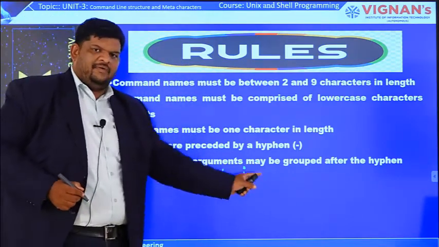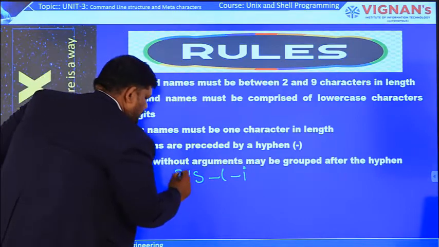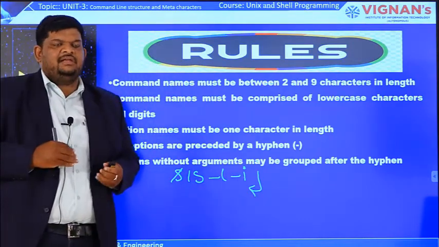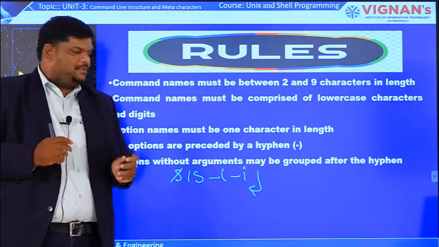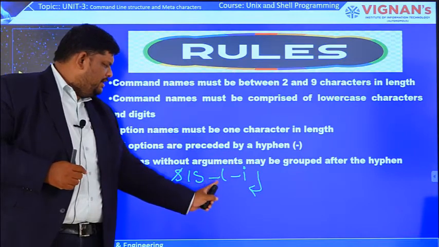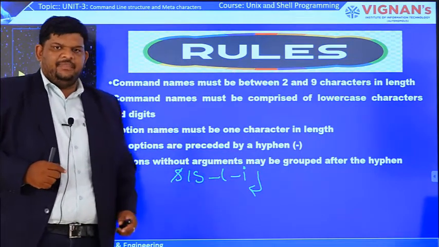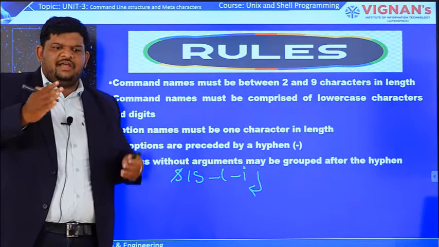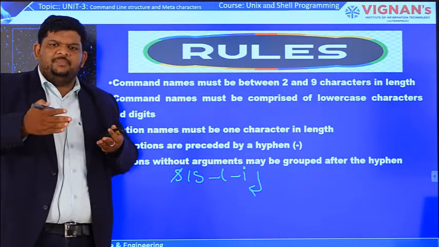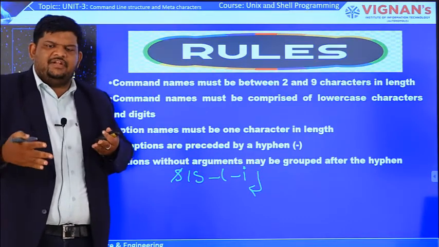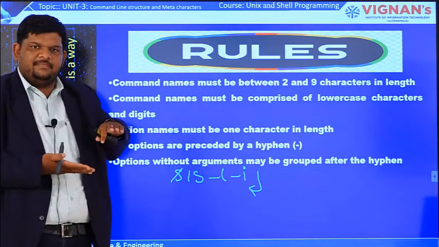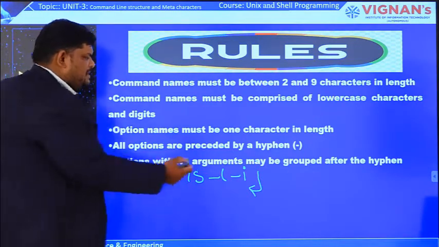With no argument, what does this command mean, or what is the output? For example, in my present directory 10 files are there. If you type ls space option l option i and enter, all 10 files will be listed along with their inode number, permissions, username, group name, like that, all 8 parameters. Because there is no argument, it gives output for all the 10 files.